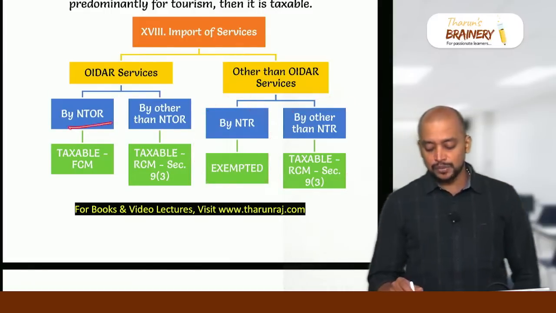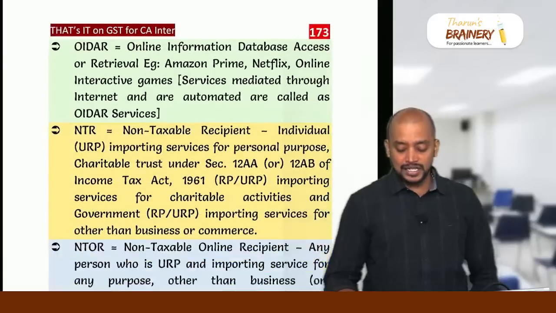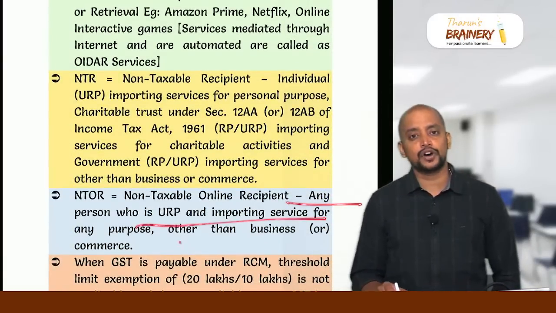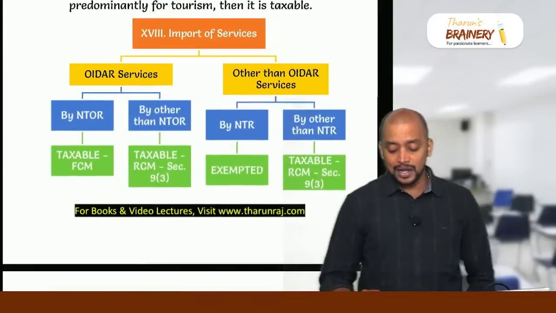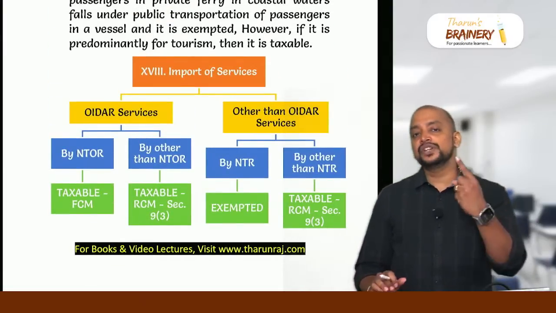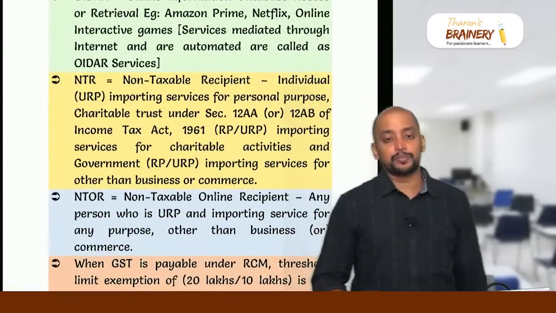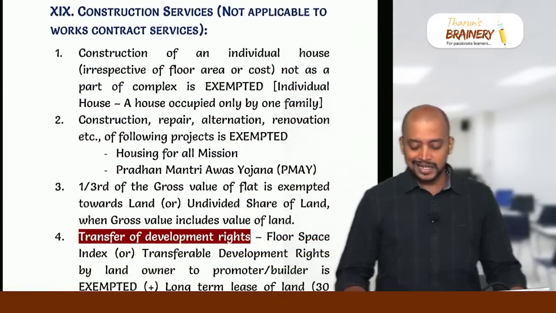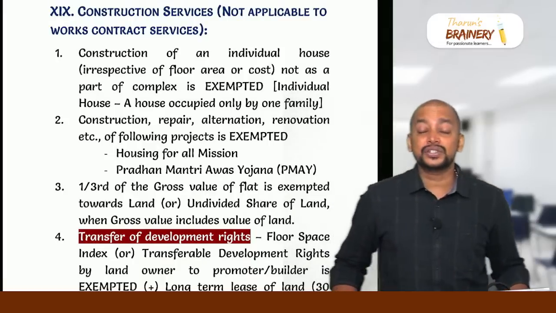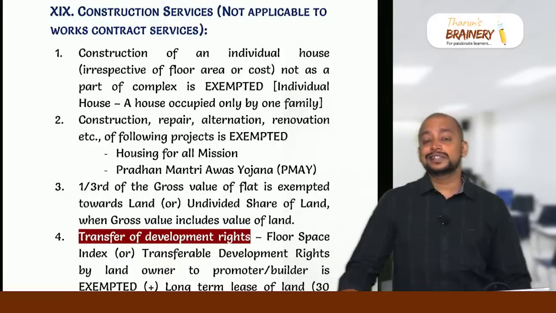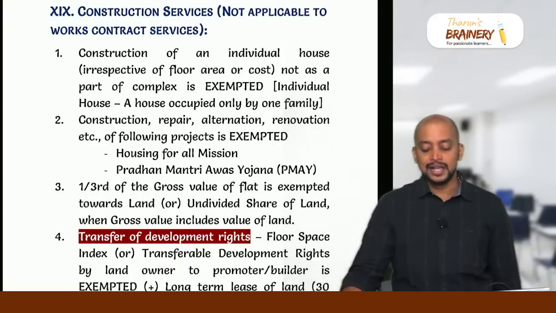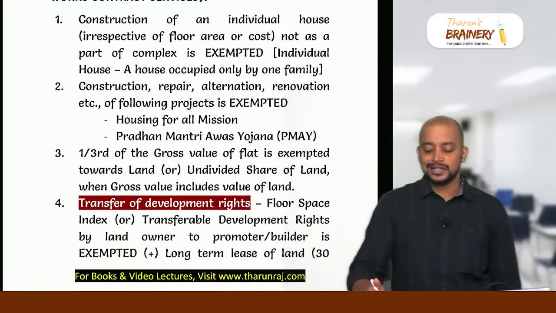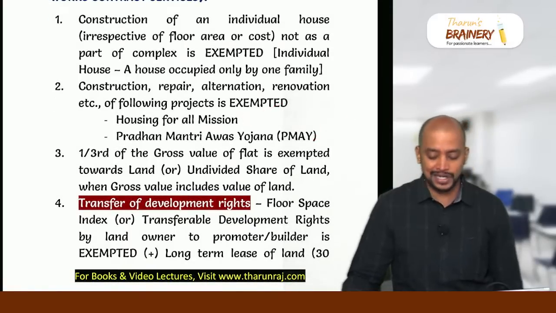Who is a non-taxable online recipient? So non-taxable online recipient is any unregistered person importing service for other than business or commerce. Who will come under non-taxable recipient? Individual, trust, government, importing for personal purpose or charitable activities or other than business or commerce. And then construction services, construction of an individual house otherwise than as a part of a complex is exempted. But construction, repair, alteration of government projects, that is Housing for All Mission or Pradhan Mantri Awas Yojana, is exempted.